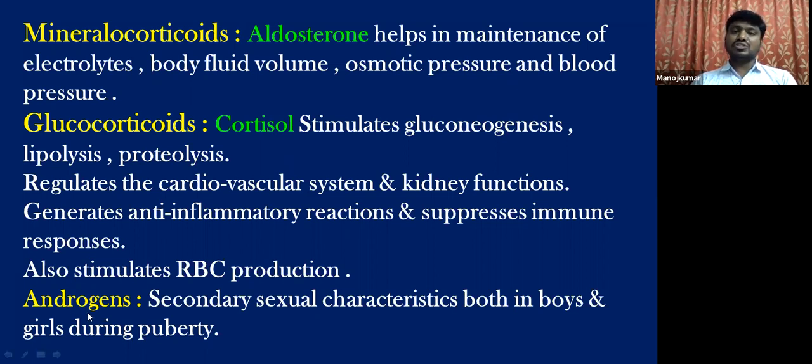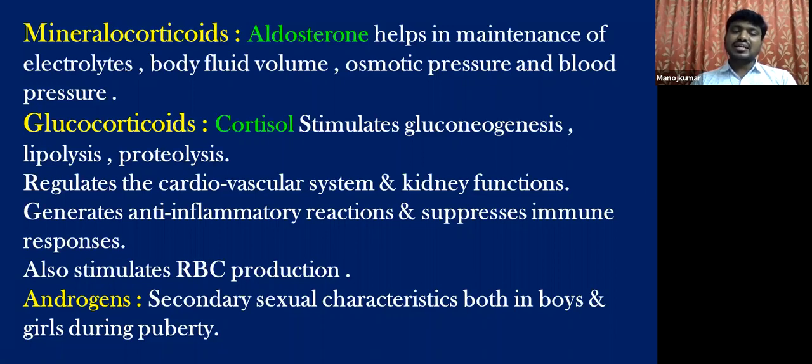Finally, androgens are secreted from the zona reticularis, and this group of hormones is called androgens. These are also called sex hormones, and they are responsible for the appearance of secondary sexual characters both in boys and girls. Students, don't get confused that androgens are male sex hormones and only function in males or boys. It is not like that.